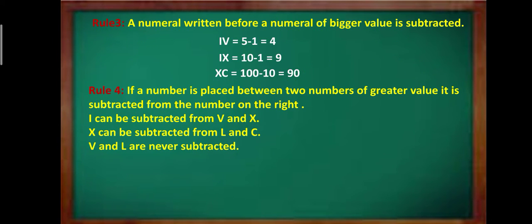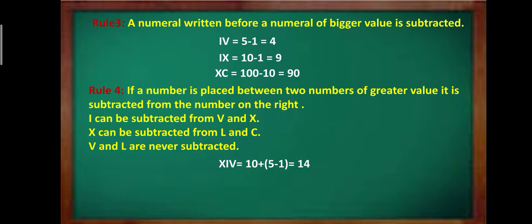Now the fourth and the last rule is, if a number is placed between two numbers of greater value, it is subtracted from the number on the right. I can be subtracted from V and X. X can be subtracted from L and C. V and L are never subtracted.